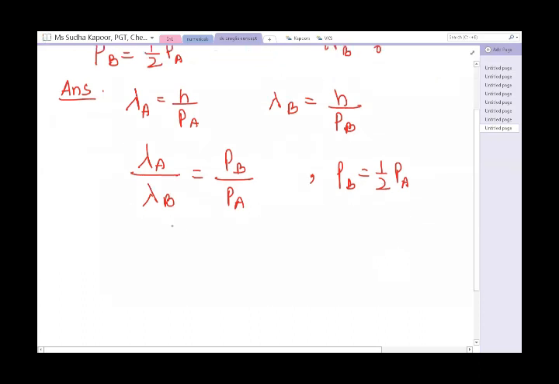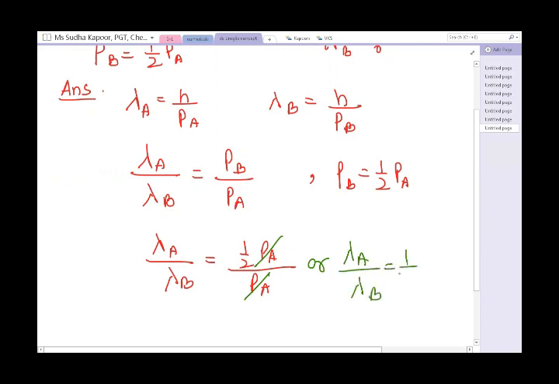Lambda A upon lambda B is equal to half of PA divided by PA. Cancelling PA with PA, we get lambda A upon lambda B is equal to 1 by 2, or lambda B is equal to twice of lambda A.